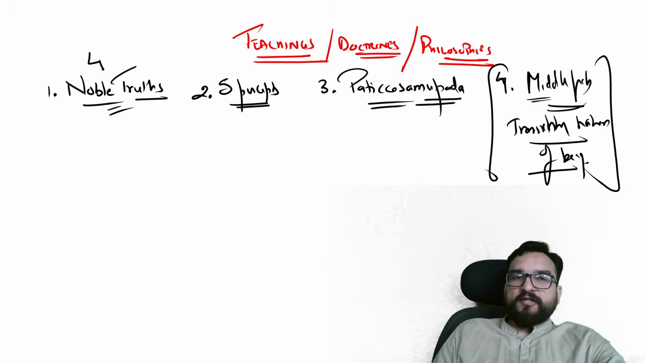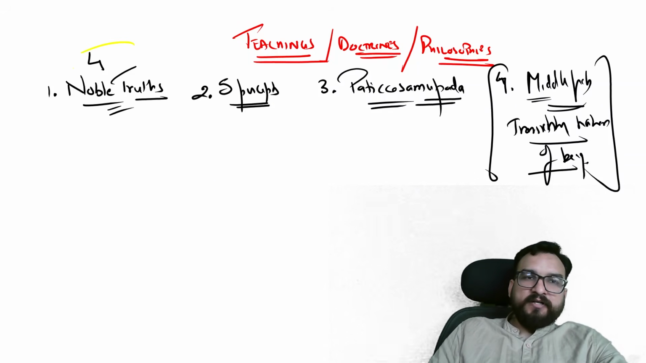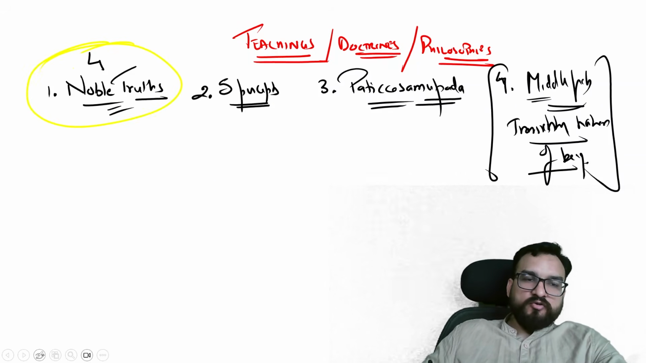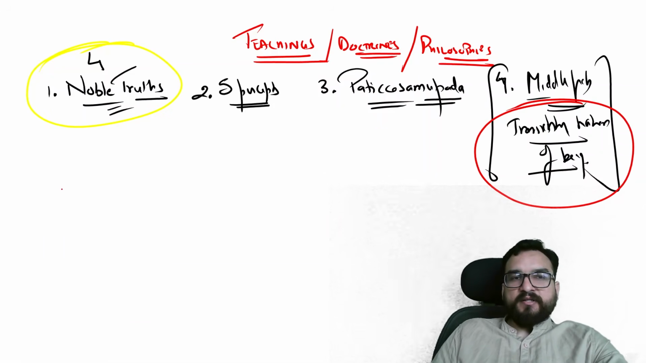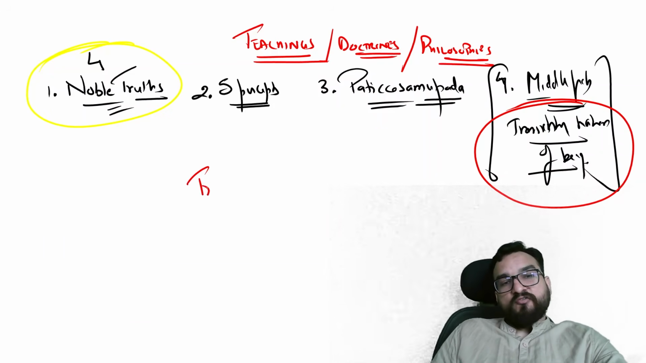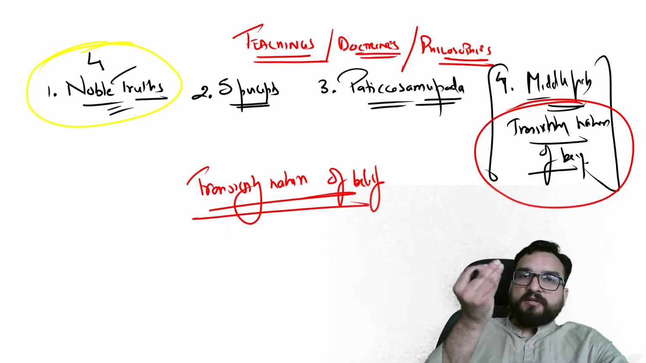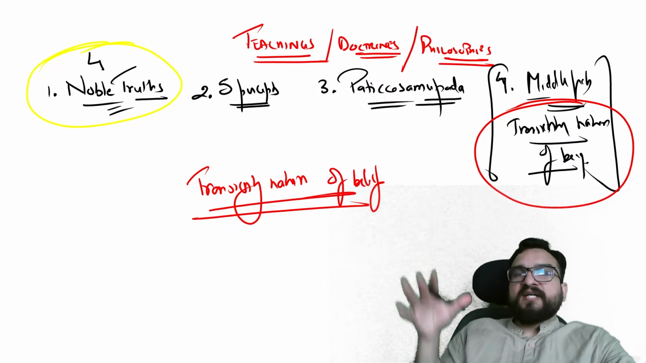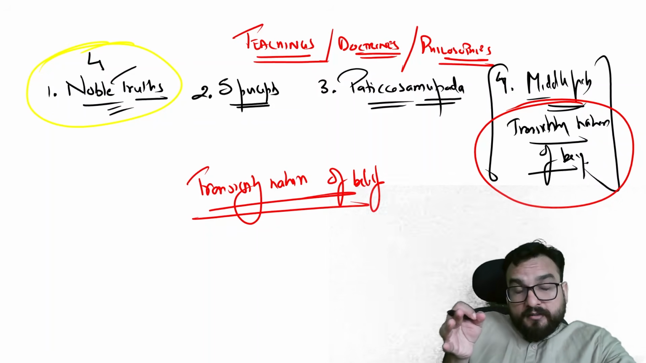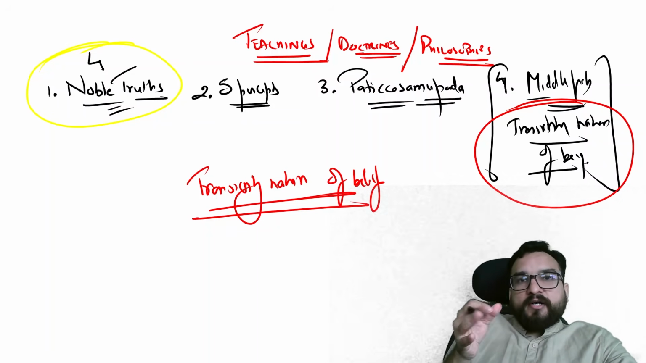Now let me tell you about the four noble truths, ultimately important, you have understood. This is the core of Buddha. Now let me tell you the transitory nature of life. Transient means for a momentary time period, for some time period, momentariness. Buddhism's whole teaching is that nothing is permanent. Nothing is permanent, you try to understand.